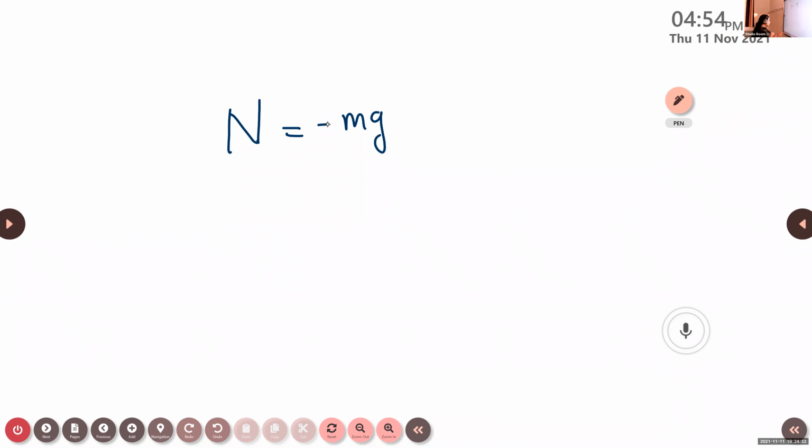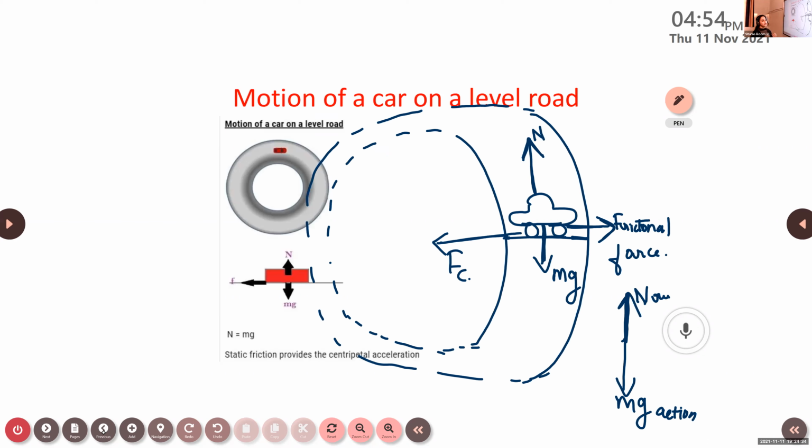Okay. Now the next case. Here the necessary centripetal force is provided by whom? Because of the presence of the frictional force, the car always has a tendency to move towards the center of the circular path.